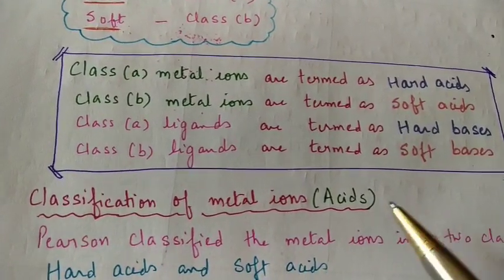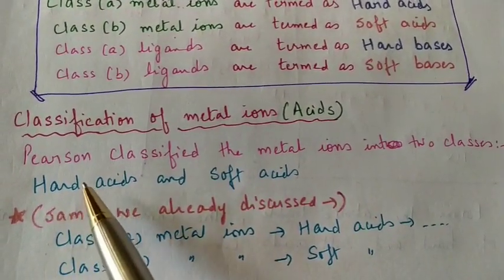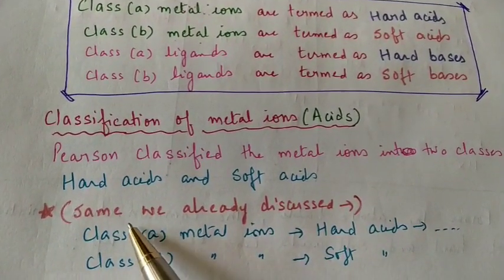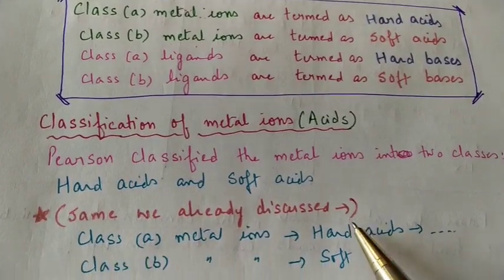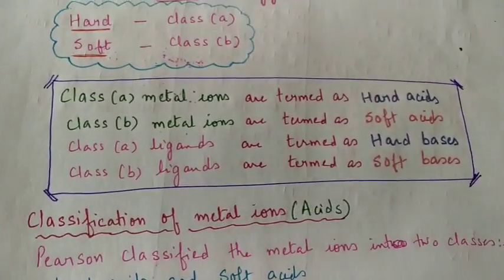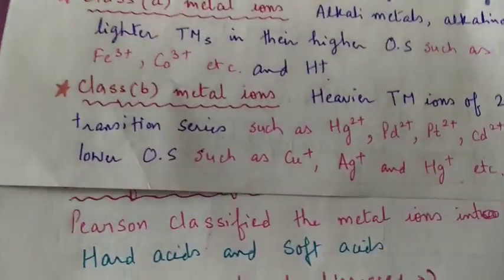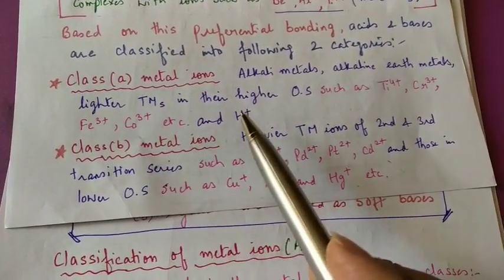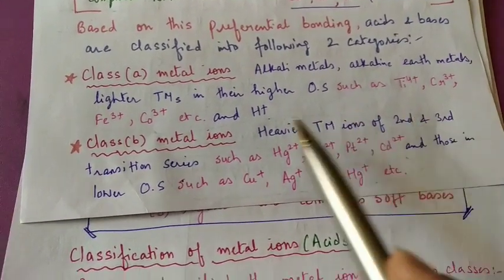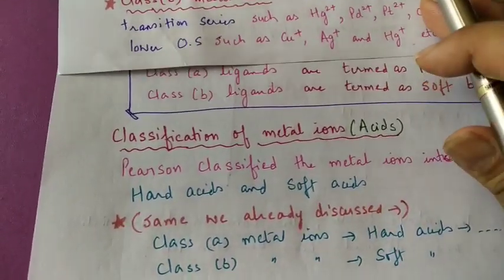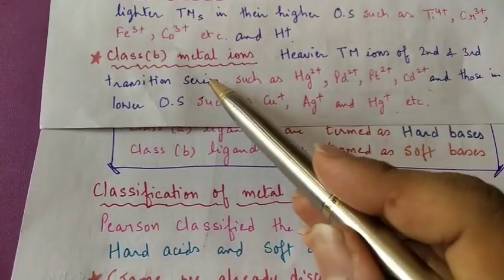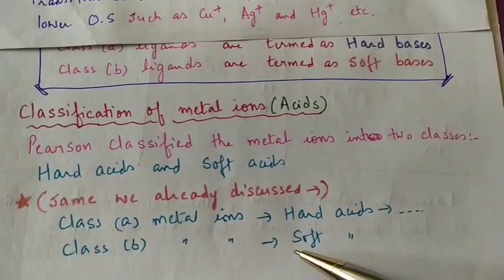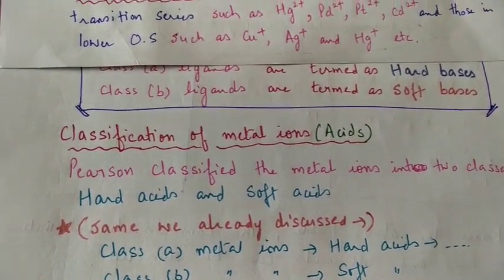So the classification of the metal ions, that is the acids, according to Pearson, is hard acids and soft acids. Here comes the same thing we have already discussed. Class A metal ions, which include the alkali metals, alkaline earth metals, and lighter transition metal ions in their higher oxidation states, are the hard acids. And class B metal ions, which comprise heavy transition metal ions, are the soft acids.